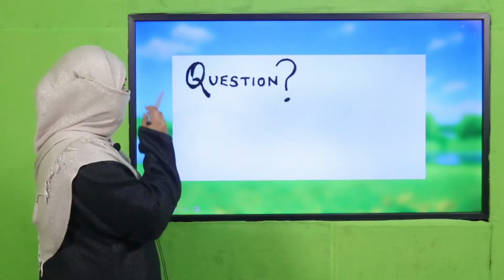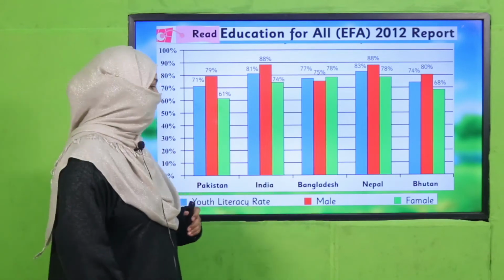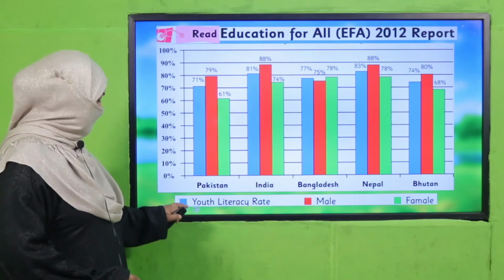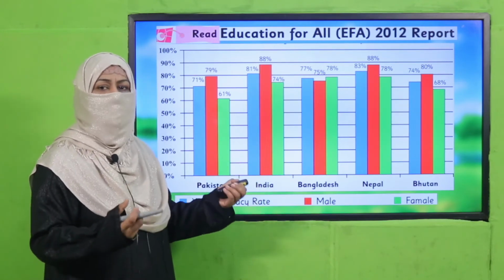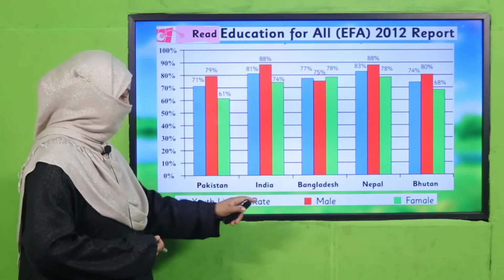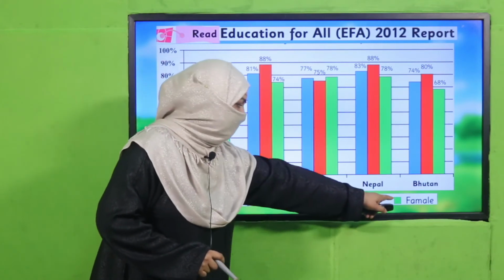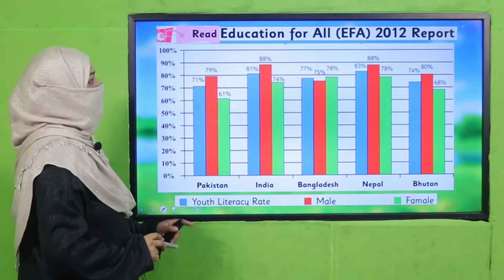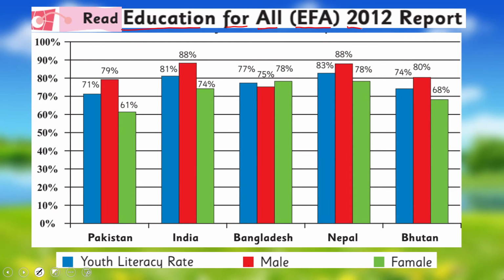All right, so let's read the bar graph which is given in your book. Here are the countries, and this is the key for reading. Blue bar shows youth literacy rate, meaning the young people, how many of them are educated. Red color shows male and green color shows female. Here is the percentage, and it is the Education for All EFA report which was taken in 2012.